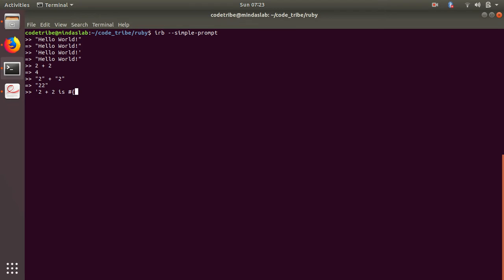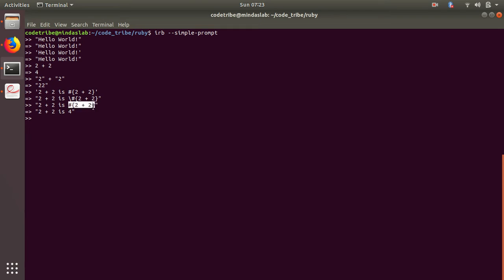And let me put a strange thing, a pound sign followed by a curly bracket. You'll know what it is. Now let me close the single quotes, and it just prints. This is the expected behavior. But if I put it in double quotes, it gives "2 plus 2 is 4". So what is this strange thing?